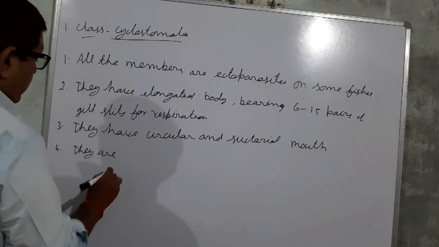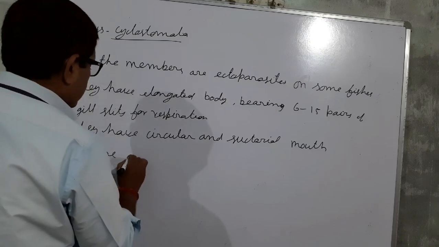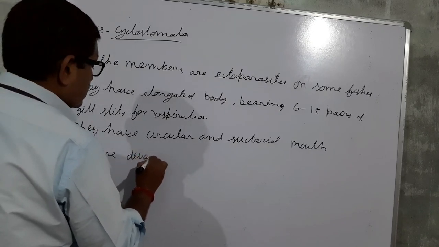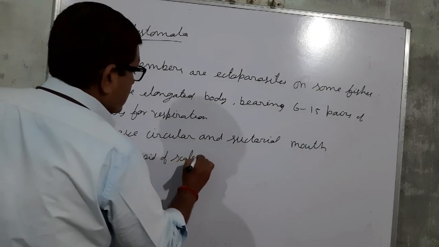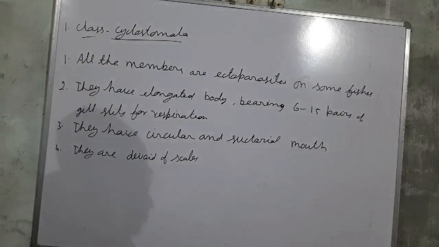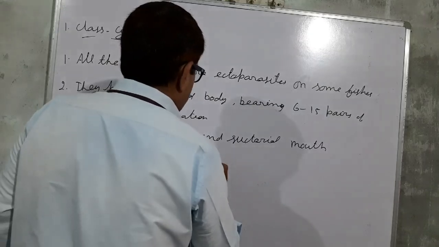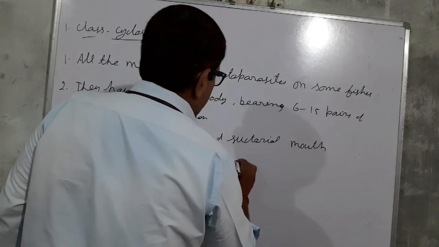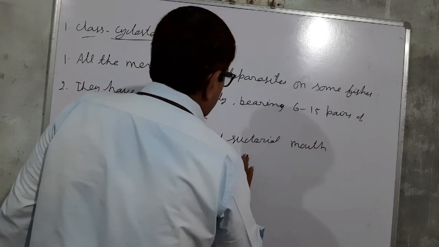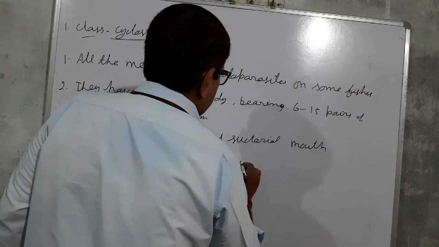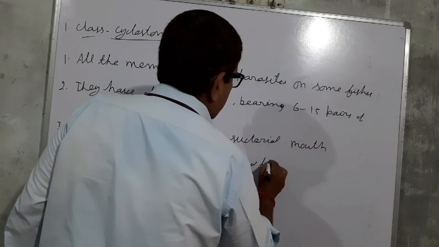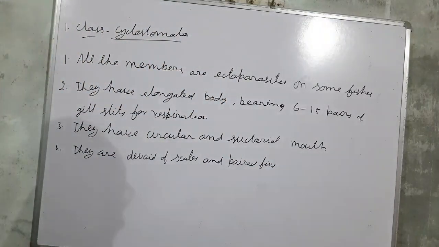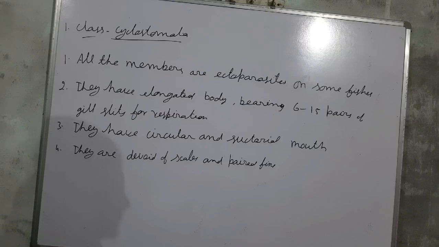They are devoid of scales, meaning they do not have scales, and paired appendages, paired fins, are absent.